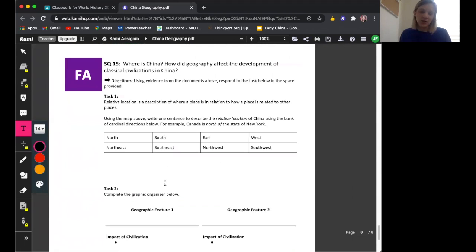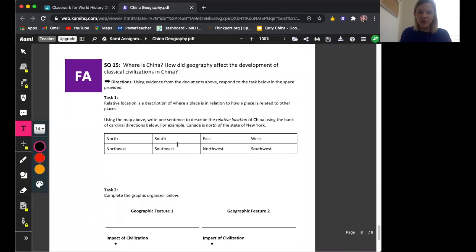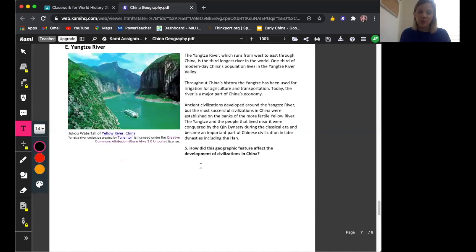So this last page here, don't worry about doing this. We're just going to forget this page. Once you're done with question number 5 on this page here with the Yangtze River, period 2, you are done.